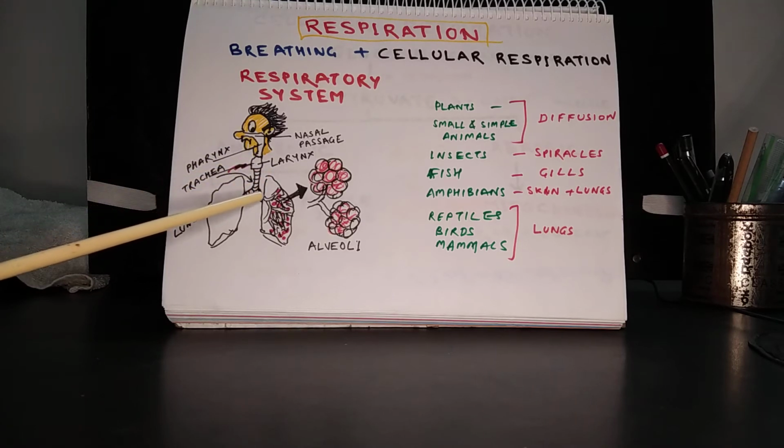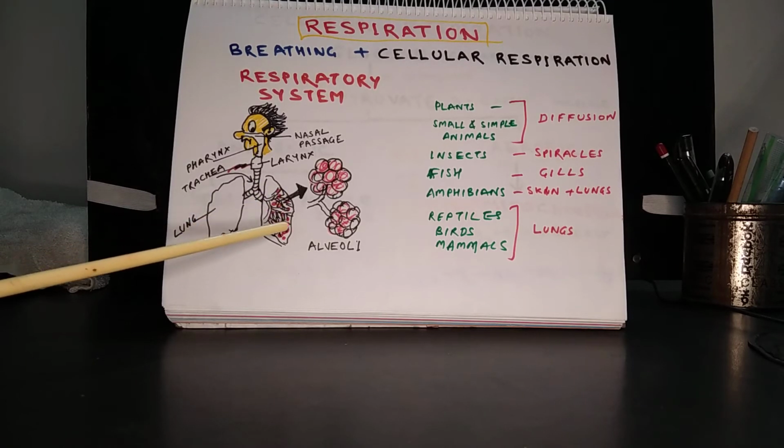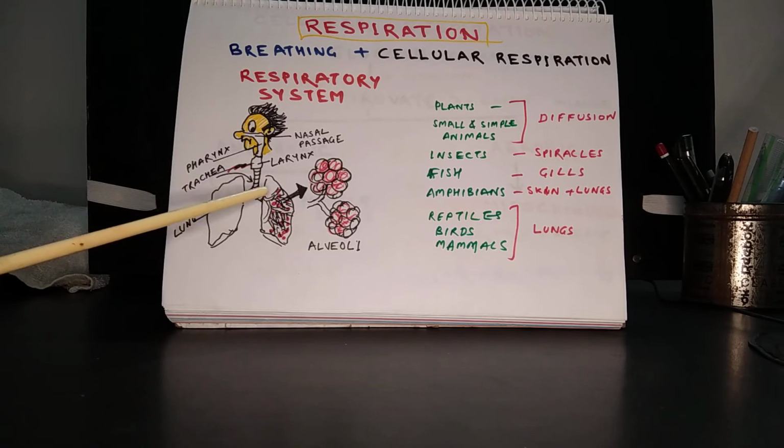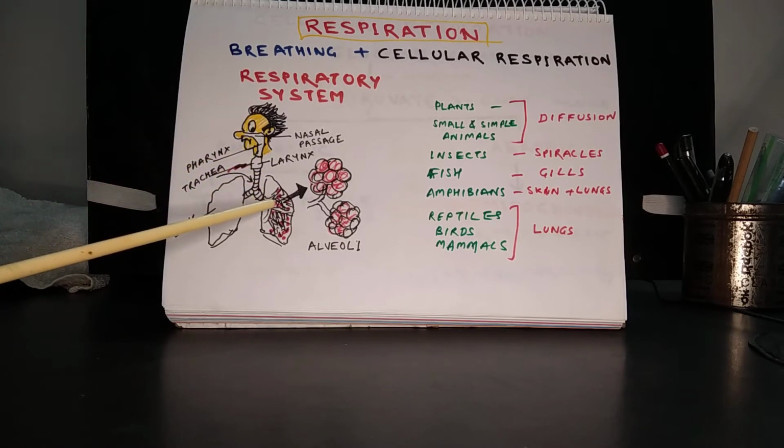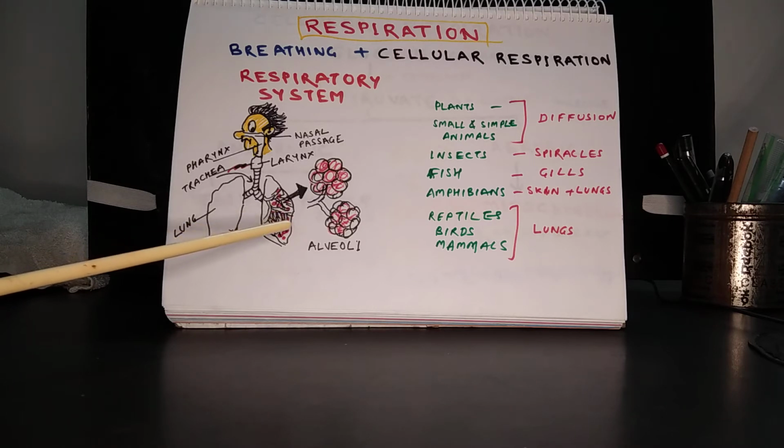The trachea branches towards the two lungs into bronchi, which further branch into bronchioles. The bronchioles further branch into sub-branches inside the lungs and end up in small balloon-like structures. These structures are called alveoli. Alveoli is the plural form and alveolus is the singular form.